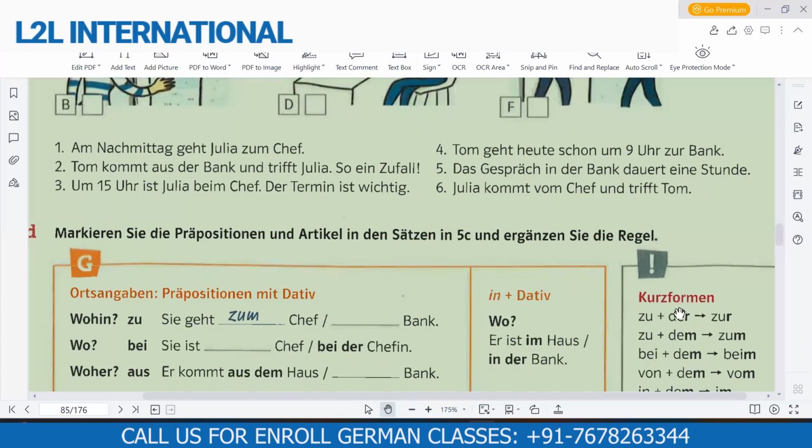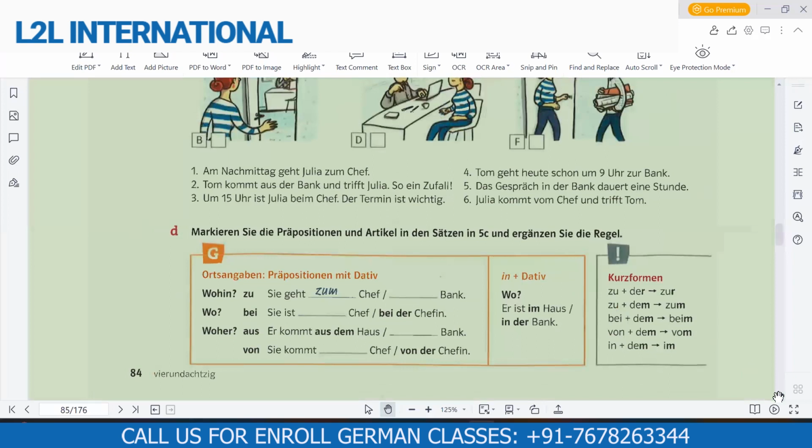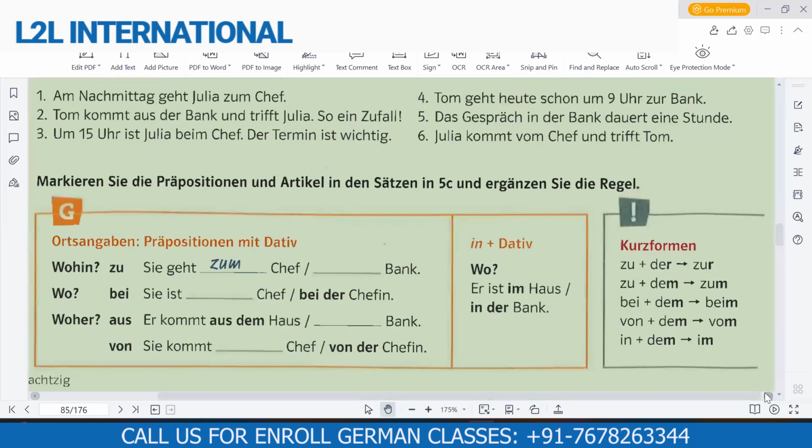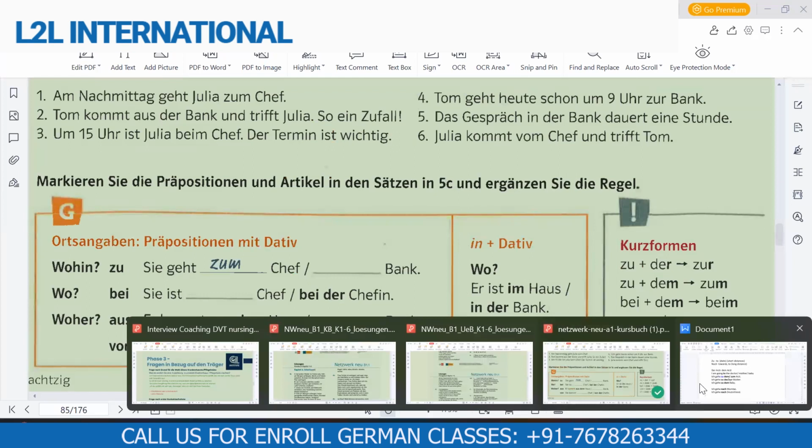Ashwin, this is the changed form. This is not the article form. This is the dative changed form. When you change the article in dative, der has been changed to dem. Where is this mentioned in the textbook? Where is it mentioned in the sentences? In the textbook. Okay, wait. It is mentioned on page number 84. Open page 84. Look, there is a short form and zu plus der is zur, no? Okay, interesting. Good one.